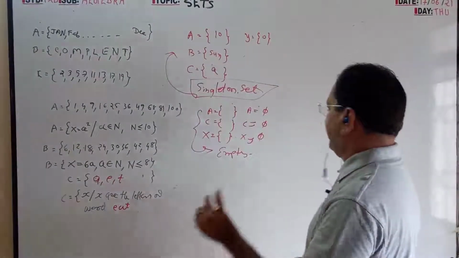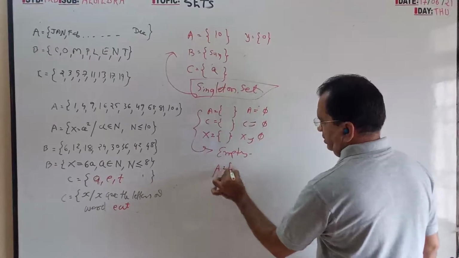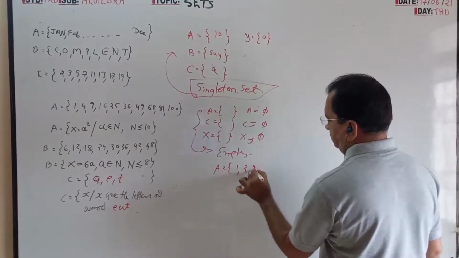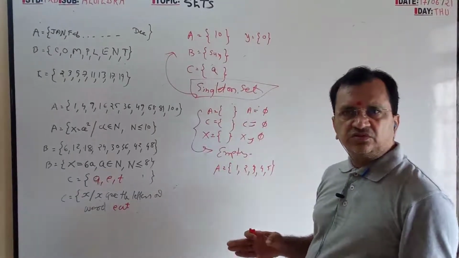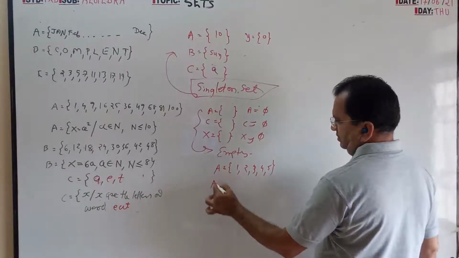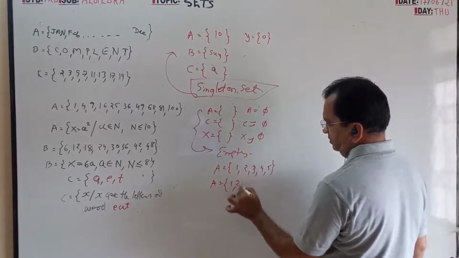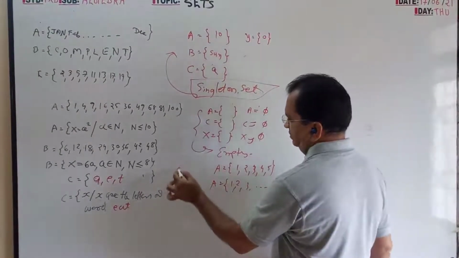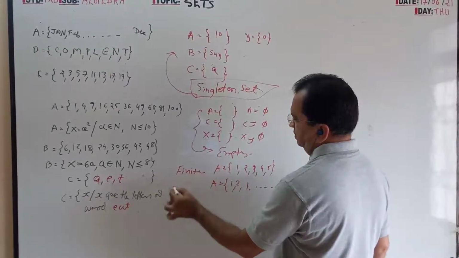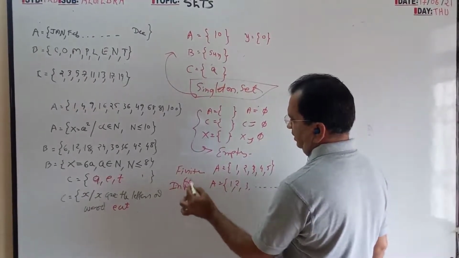Finite set, infinite set. Suppose A is equal to 1 to 5 only. So finite. More than 5, unlimited. So this is finite, and this is infinite.